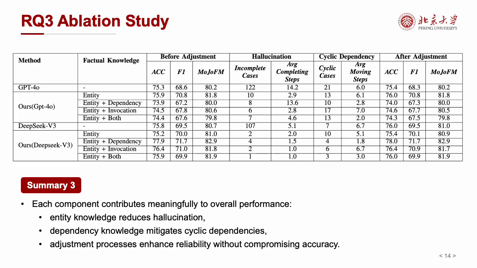Among them, entity knowledge is most helpful in reducing hallucinations, while dependency knowledge helps reduce cyclic dependency issues. Both hallucination correction and cyclic dependency resolution ensure the reliability and usability of the final result without compromising accuracy.